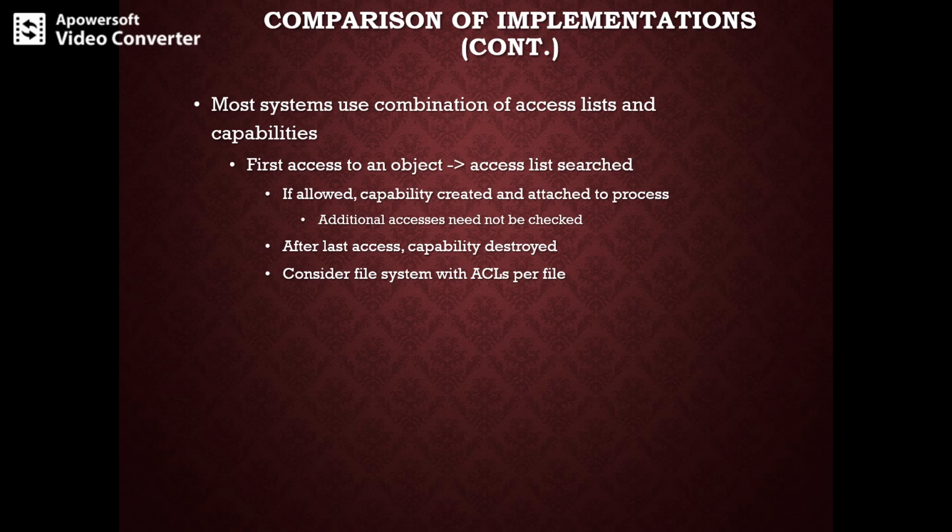So first the access list is searched; if access is allowed, a capability is created and attached to the process. Additional references use the capability to demonstrate that access is allowed. After the last access, the capability is destroyed, and we see this kind of strategy in Multics.